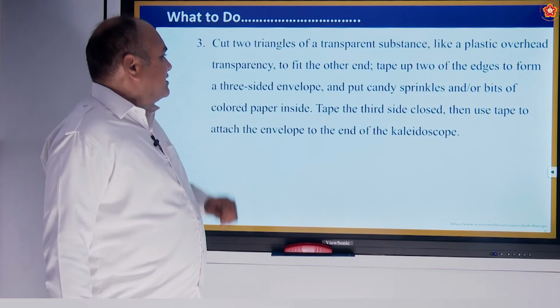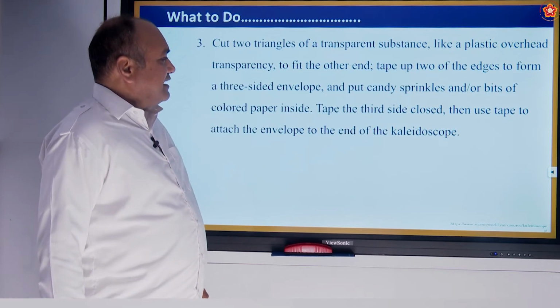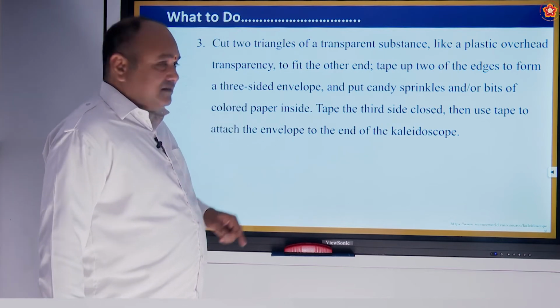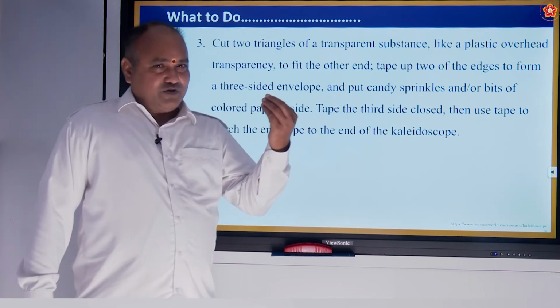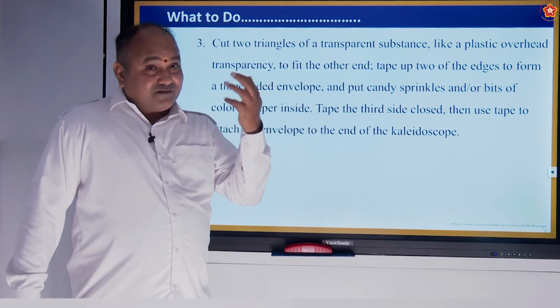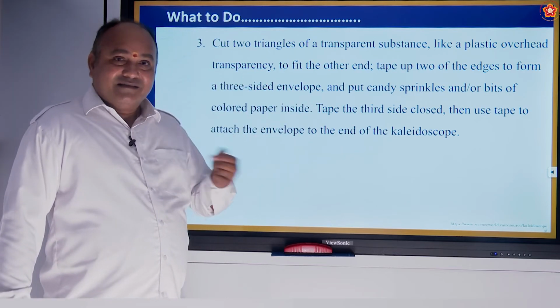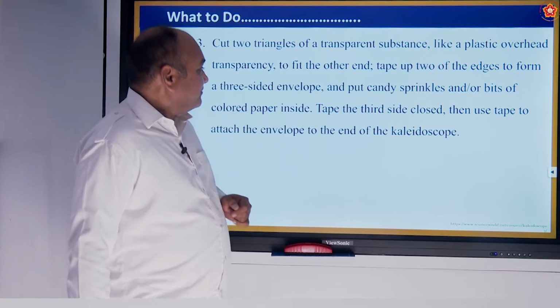Cut 2 triangles of transparent substance like a plastic overhead transparency to fit the other end. Yeah, so that there is enough translucent light emitting inside.